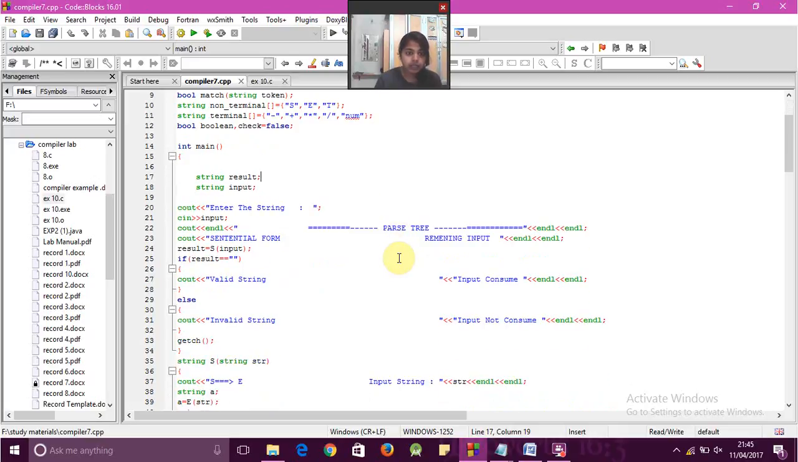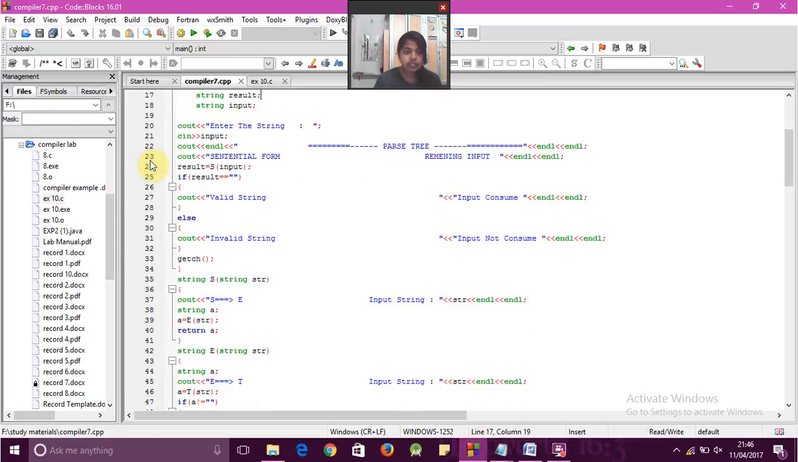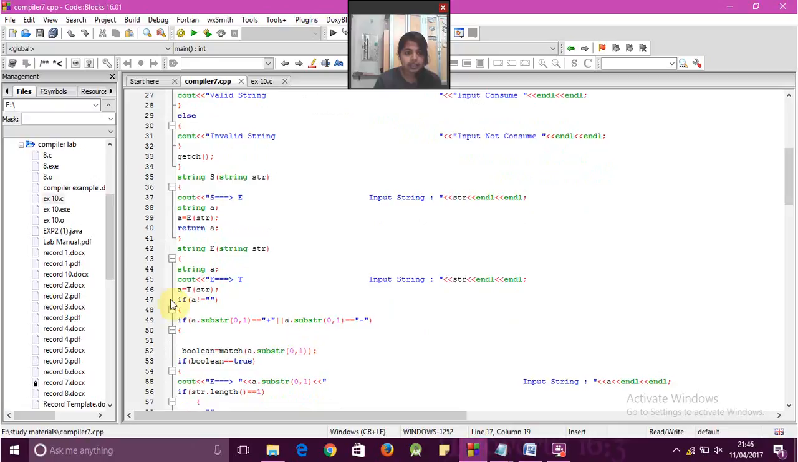Then in my main function, I'm taking the result as the input. First, I'm asking to enter the string to be read, and my output will be the parse tree and the sentential form. If the result is S of input, it takes the input. If it's right, it takes a valid string, else it's an invalid string, then getchar. And my parse tree is like that: S gives E. The string is stored in a, E is stored in a variable, and next I take E and it's stored in T.